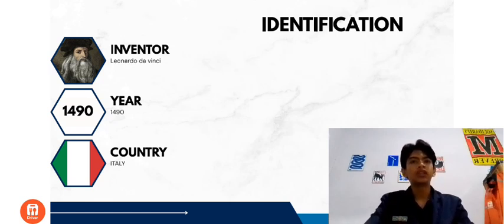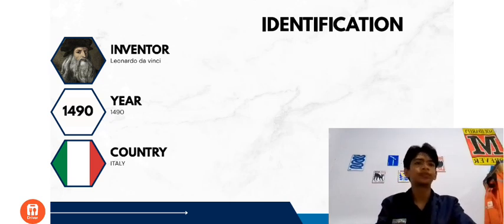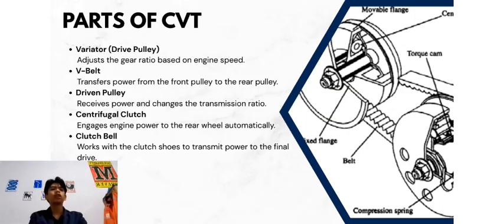Today, CVT technology is popular because it provides better comfort, easier operation, and a smoother riding experience.